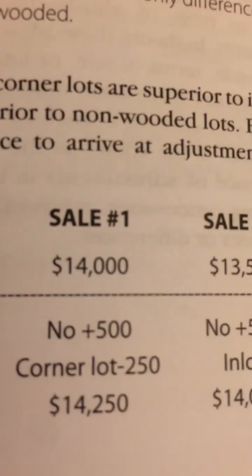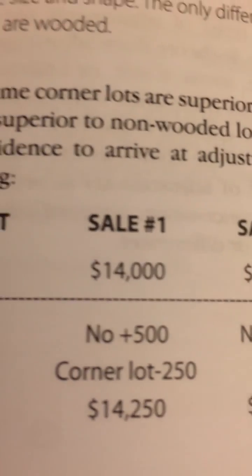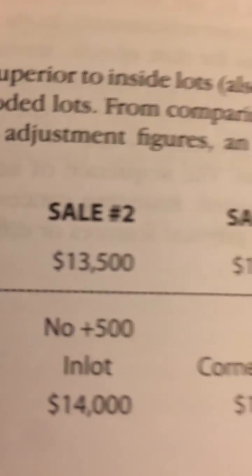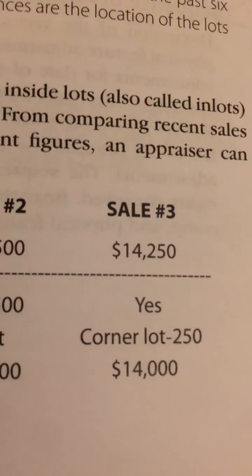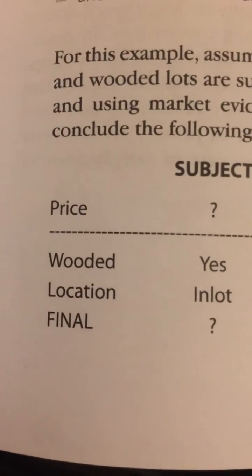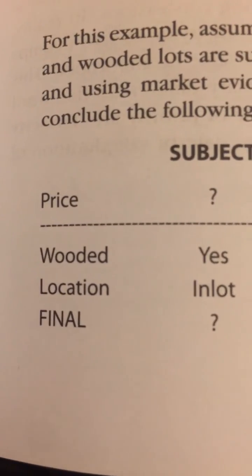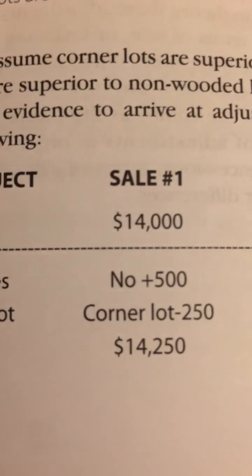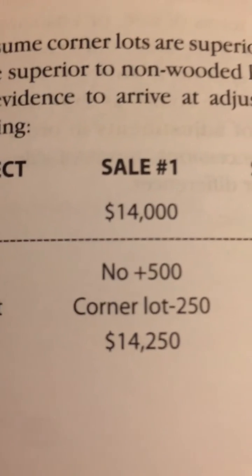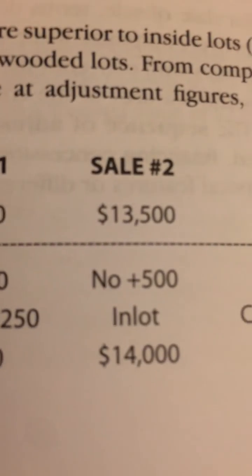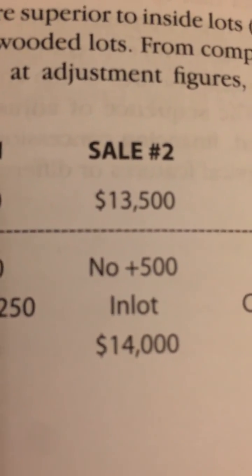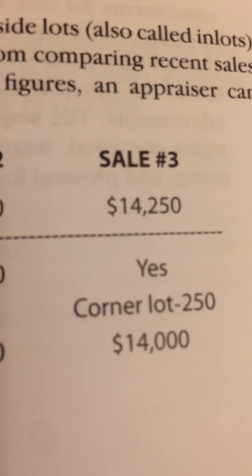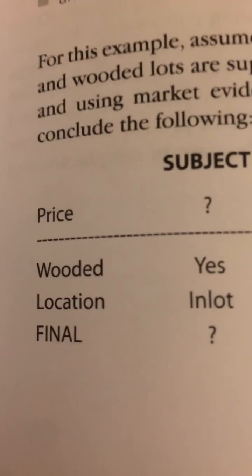Here's your price section. Subject, we're trying to figure that out. Sale number 1 was $14,000. Sale number 2, $13,500. Sale number 3, $14,250. The wooded row. Subject is wooded. Sale number 1 was not wooded, so you have to add $500. Sale number 2 is not wooded, so you have to add $500. Sale number 3 is wooded, so it stays the same.